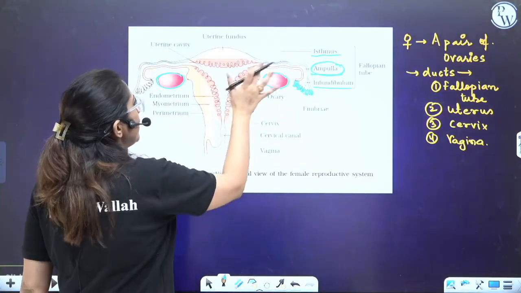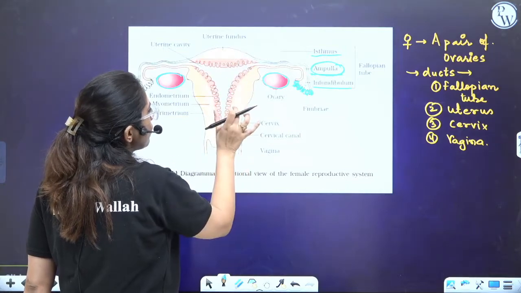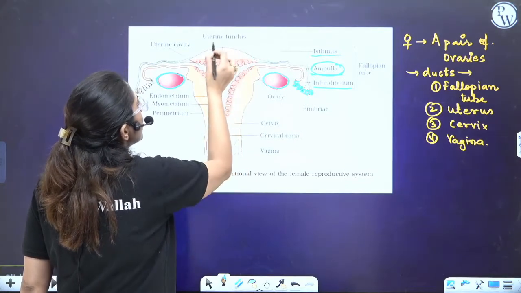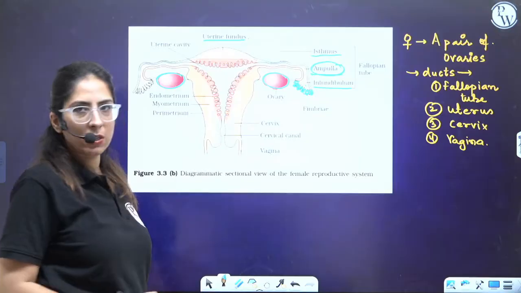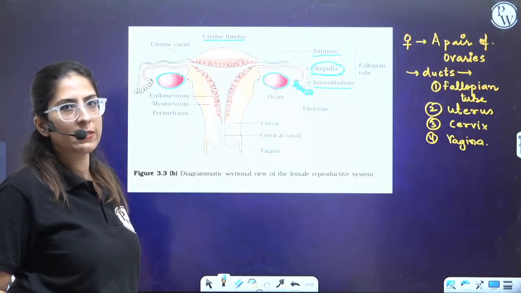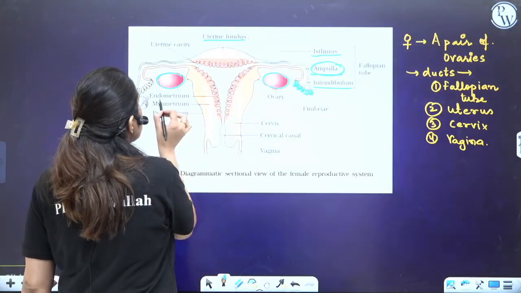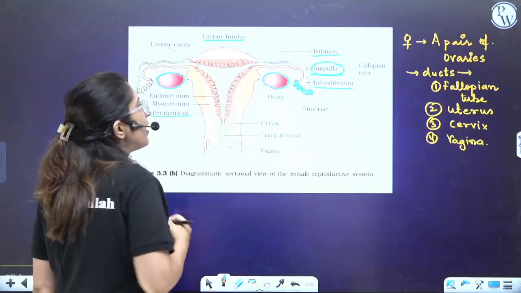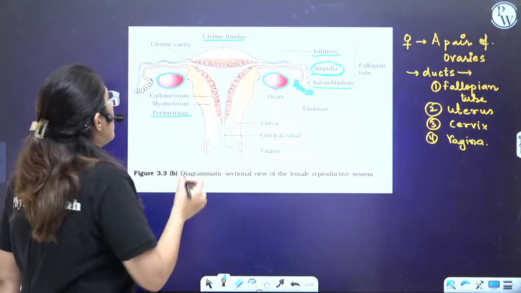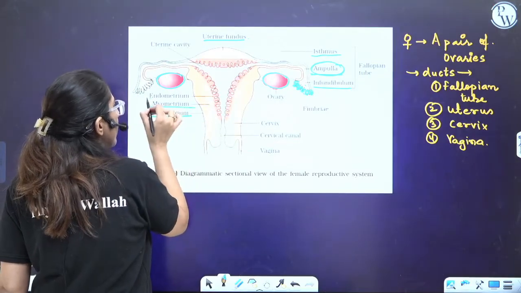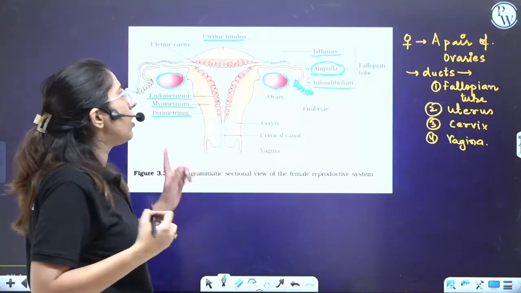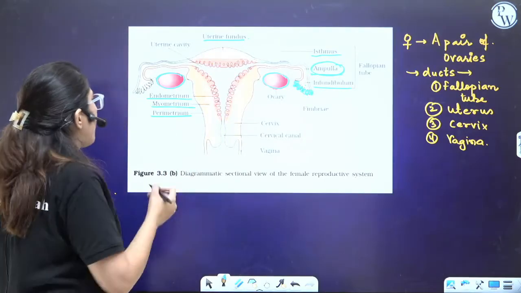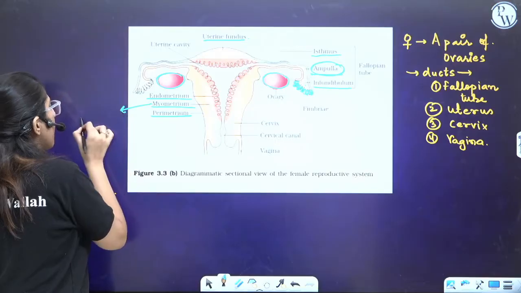Here, ultimately, the fallopian tube opens into this structure. Now, can you see this structure? What is this? This is the uterus. Hystera, uterus is this. Now, this uterus has various parts. The outermost layer is termed as perimetrium. The middle layer is termed as myometrium. The inner is endometrium. Now, the very important question is, what is myometrium? Myometrium is the muscular layer.